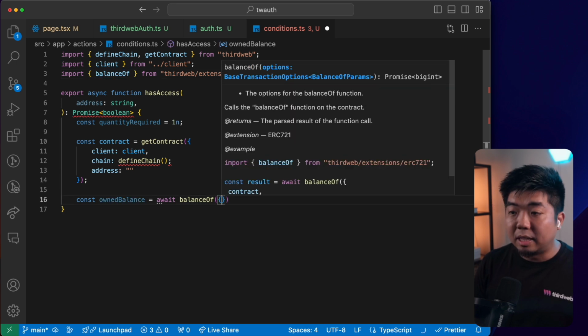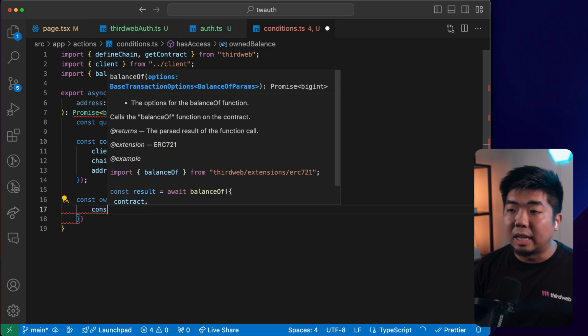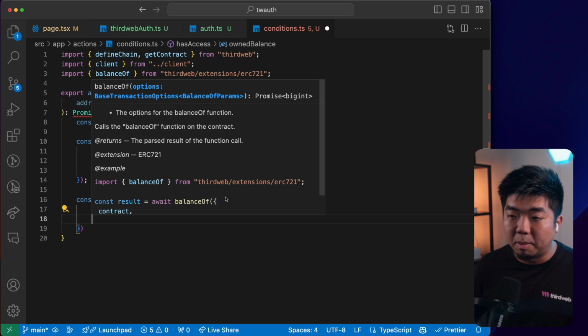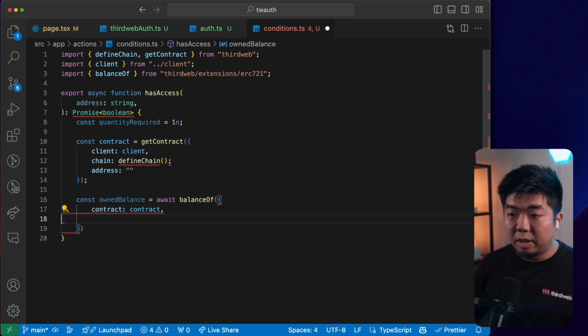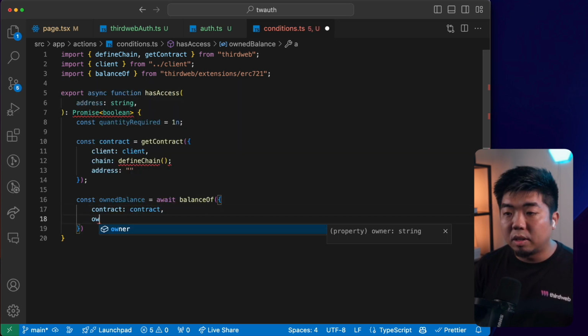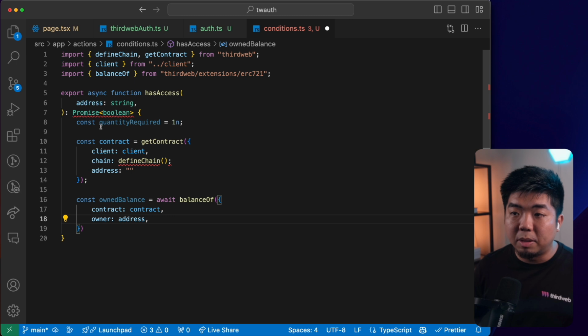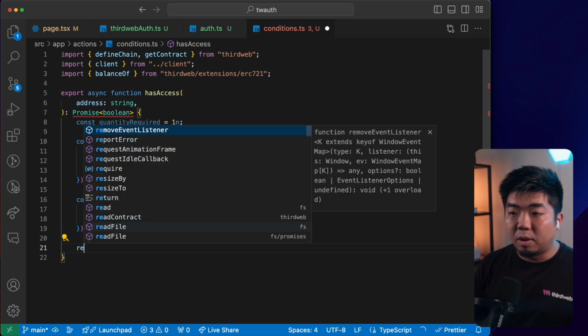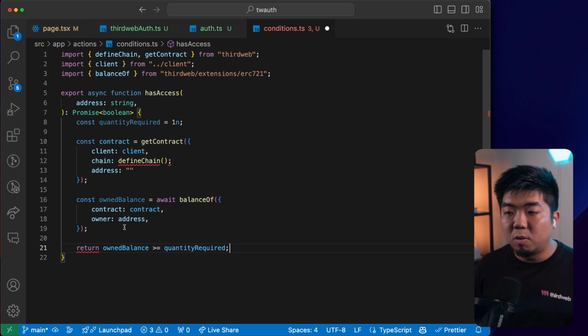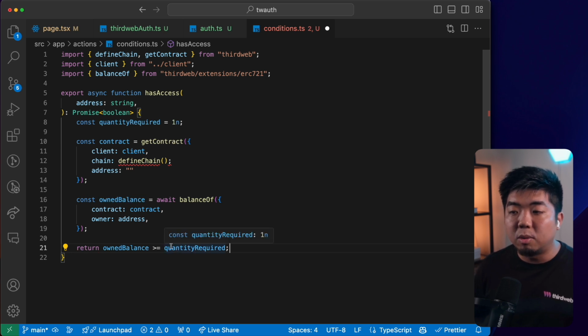So balanceOf here, we're going to provide this with the contract, which is the contract from above. And then we need to provide it with the owner that we're checking the balance for, which is going to be our address that we provide to our function. And then finally, we're going to return if our owned balance is greater than or equal to the quantity required, which in this case is 1, then we return true.